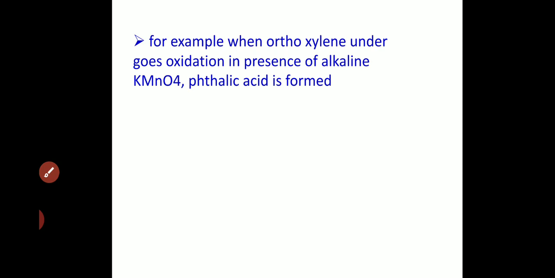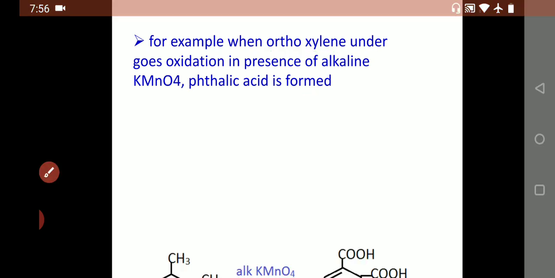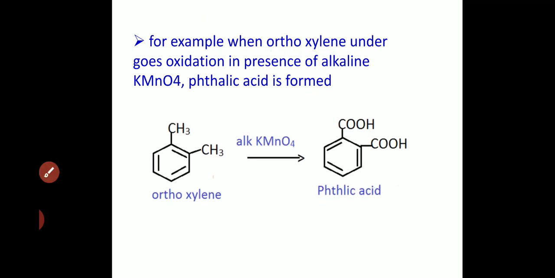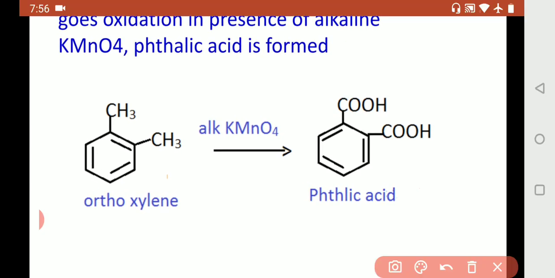For example, when orthoxylene undergoes oxidation in presence of alkaline KMnO4, phthalic acid is formed. What is orthoxylene and what is phthalic acid? We shall see. Yes, this is orthoxylene. That is, two CH3 groups are present in ortho position.